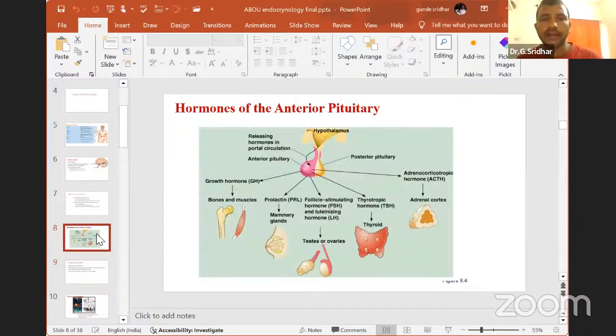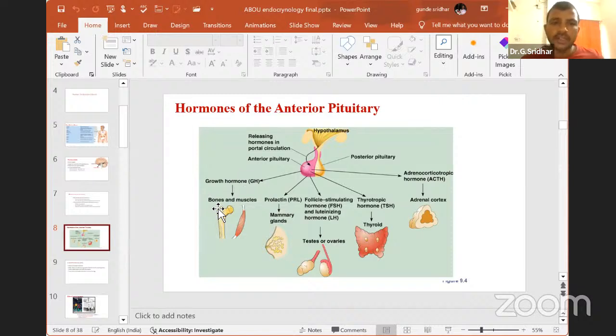Then this is the slide where we can see the hormones of the anterior pituitary gland. You can see here a pink color and a yellow color. The pink color is the anterior pituitary. The yellow color is the posterior pituitary. The pink one is mainly stimulated by your hypothalamus. We'll discuss later how it will stimulate. It releases hormones through portal circulation. Portal circulation is a circulatory system. Then they will do their function. For example, growth hormone will act. We'll discuss every hormone separately, but first we'll discuss the gist of the hormones released from the anterior pituitary, an outline of the hormones.